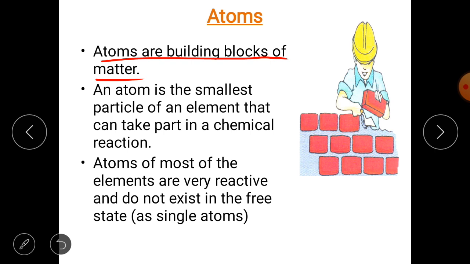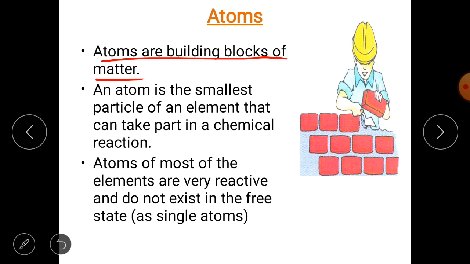Free atoms, except those of noble gases, do not exist under normal conditions. It means that atoms cannot exist independently. They form molecules on combination, but noble gases are an exception, and the plasma state is also one exception.